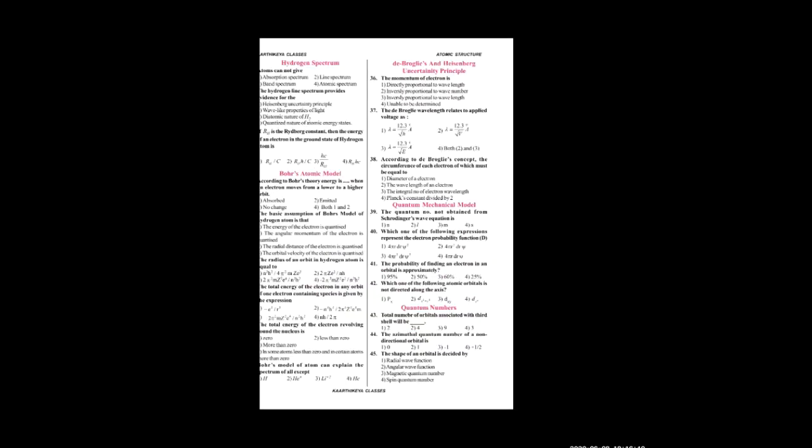According to de Broglie's concept, the circumference of each orbit of the electron must be equal to an integral number of electron wavelengths. 2 pi r is equal to n lambda. I think you remember this one. Okay. So before going to the quantum mechanical model, we'll take some other questions.